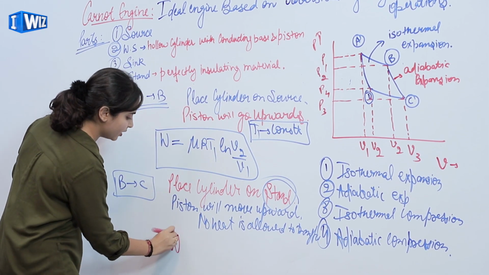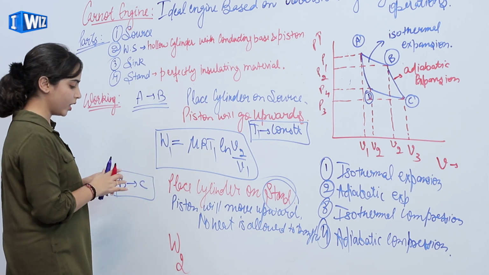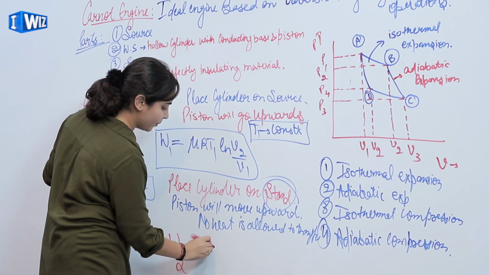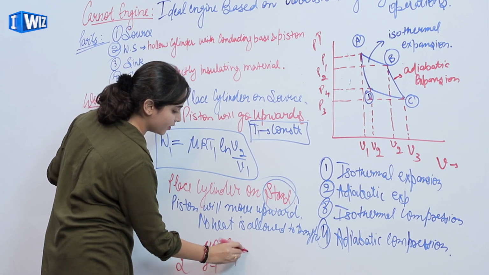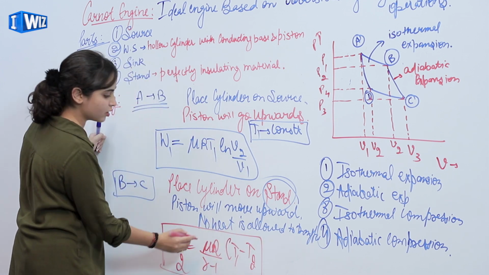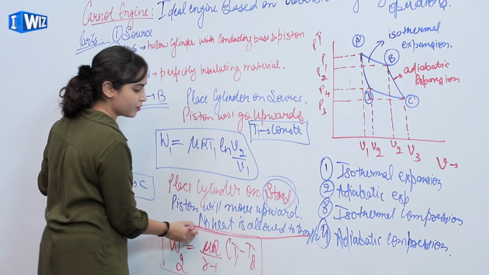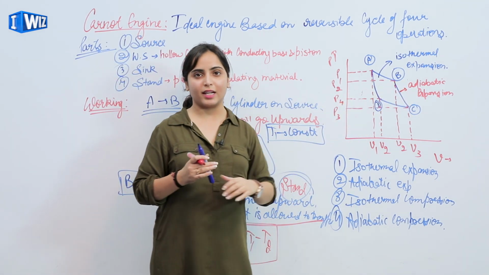So the work done, say W2, and this is work done 1, is given by mu R upon gamma minus 1 (T1 minus T2). As no heat is allowed to transfer, the curve from B to C is adiabatic expansion.